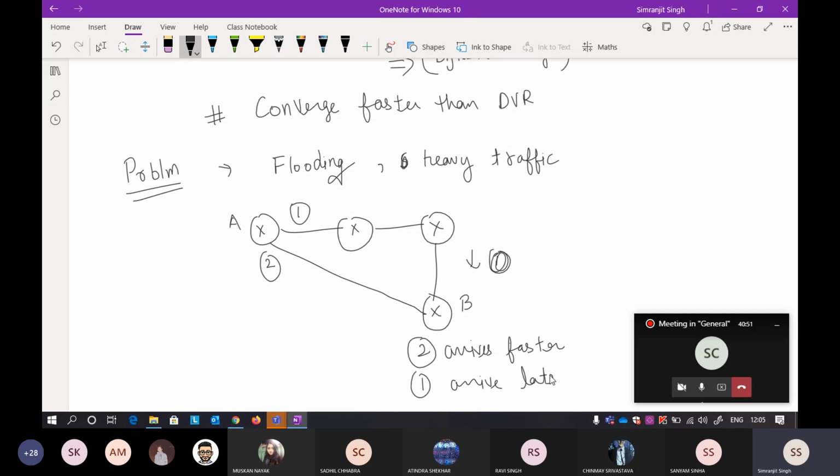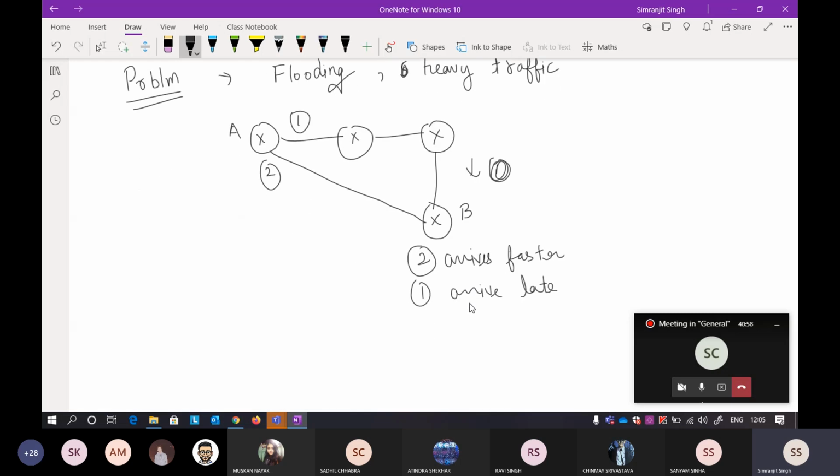Now think from the point of view of B. Suppose this particular packet is put onto the link at 11 a.m., and this other packet at 11:01 a.m. Flooding cannot occur at the same time; sometimes it will put on the link at this time, and the second at that time.